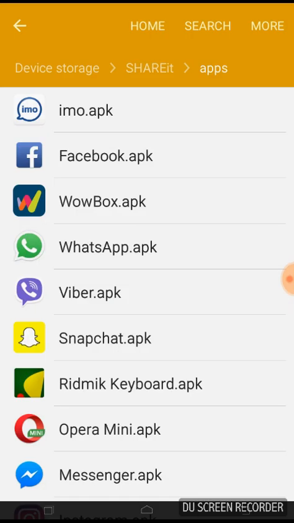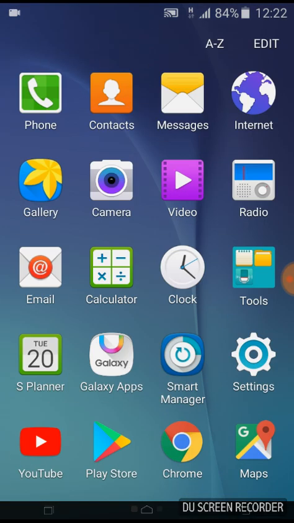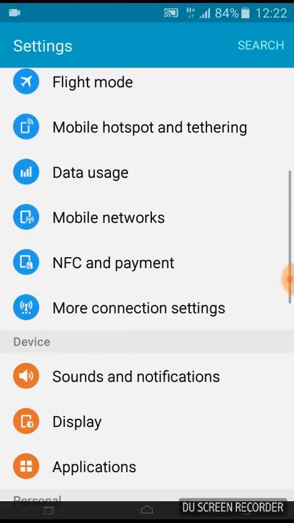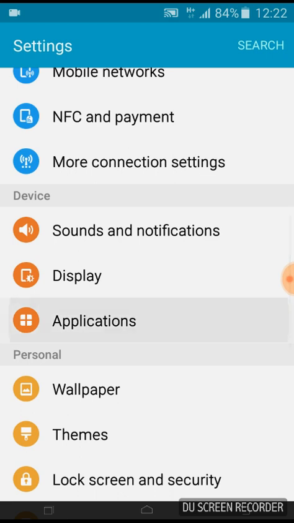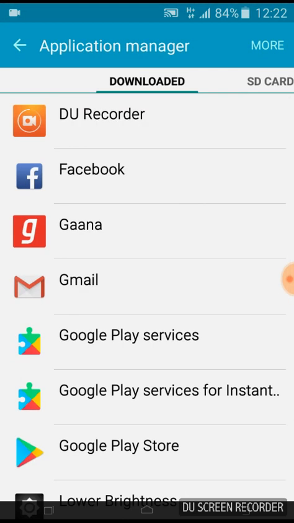This problem people face when you have some third-party application running in background. So what you need to do is go to settings and then application manager. So this is my downloaded app.